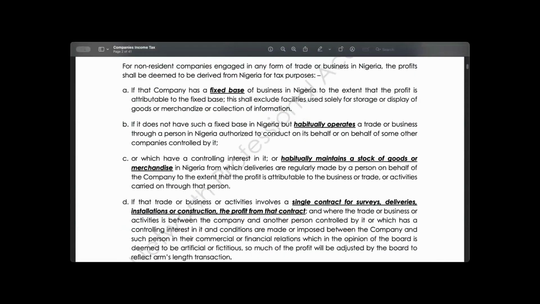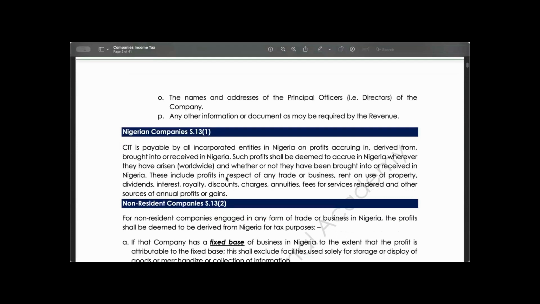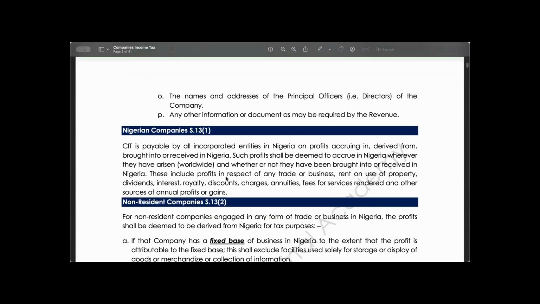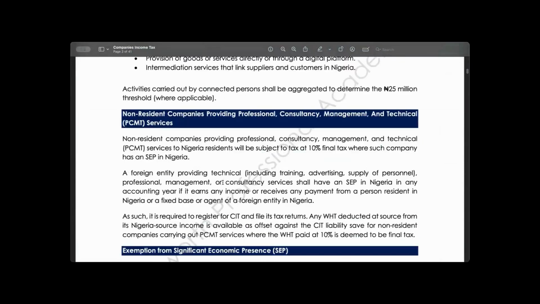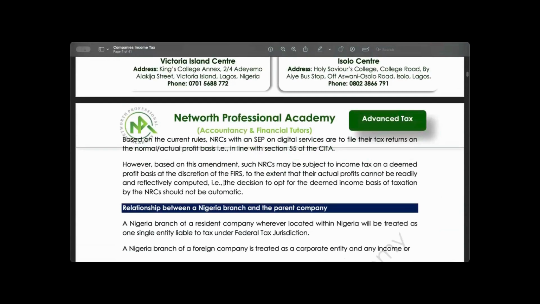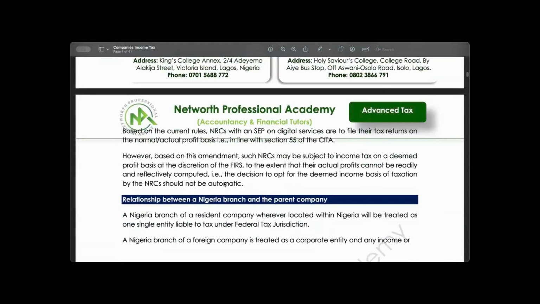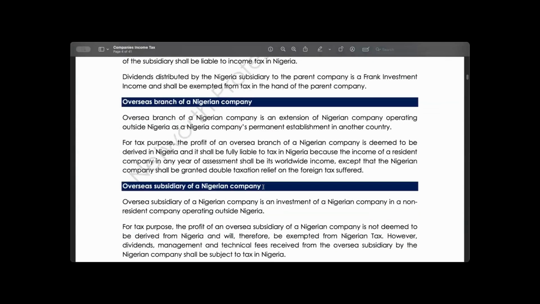I remember that last week we talked about significant economic presence. We talked about a Nigerian company, and about situations where the profit of a Nigerian company can be subject to tax. We talked about the effect of a branch and a subsidiary company and how they are supposed to be subject to tax. We spoke about all this last week.